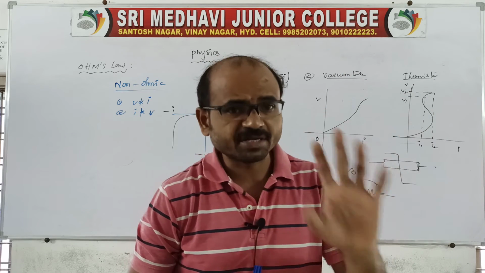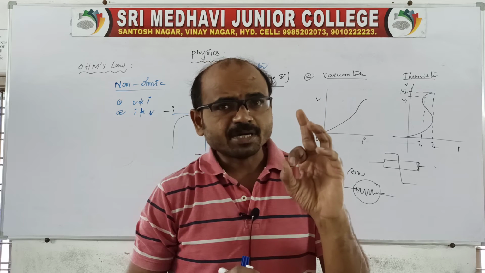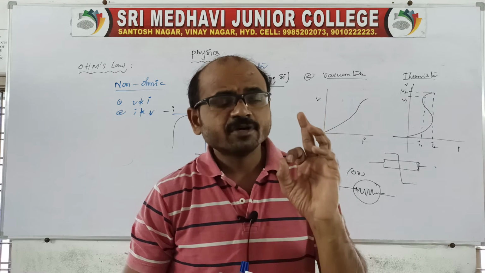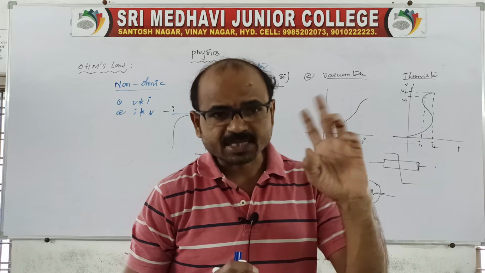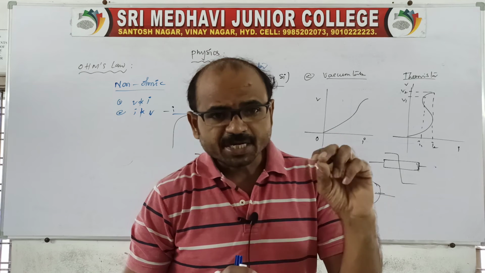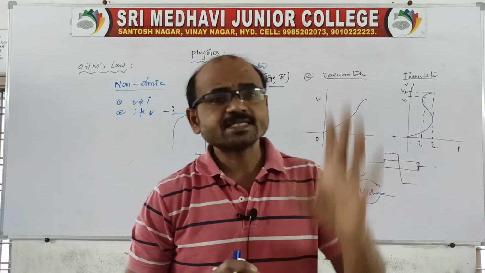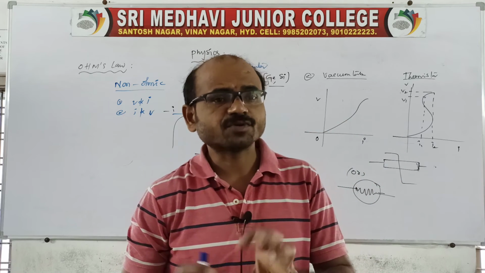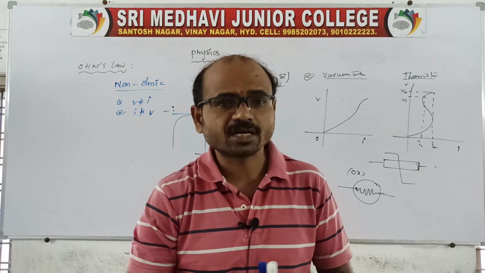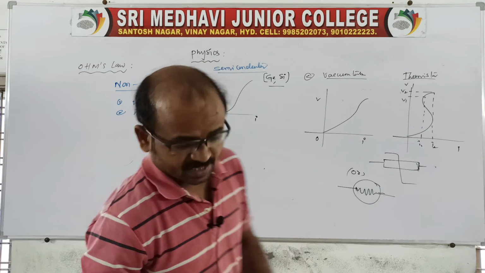But remember everyone, there are two types of thermistors, one positive and one negative. Of course, these devices are used in electronic and electric circuits. So this is about thermistors.